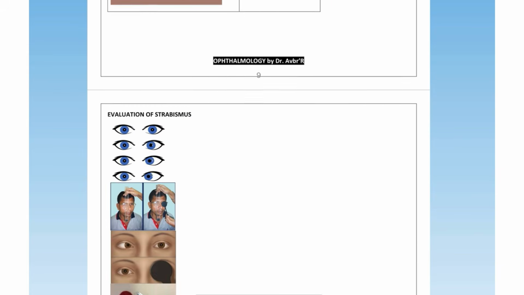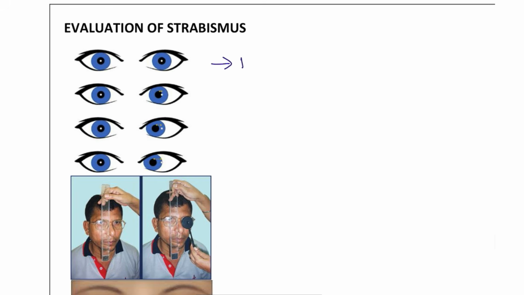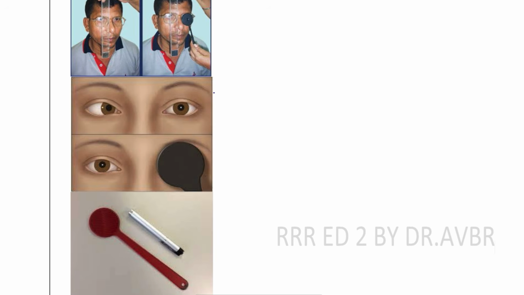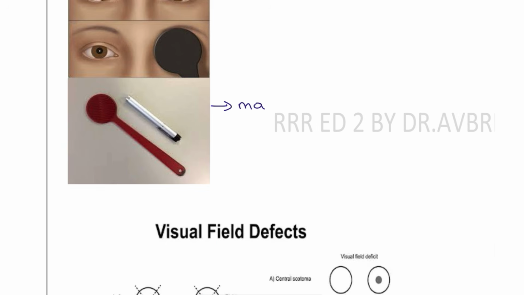Next, what are the tests that we are going to do? Just the test name is important. This is the Hirschberg test. We are going to differentiate whether it is a tropia or a phoria. Next test, the prism bar test. Here also we are going to use it to measure the degree of the squint. Next, this is the cover and uncover test. And here you can see the disc they are using. This is known as the Maddox disc or the Maddox rod test.